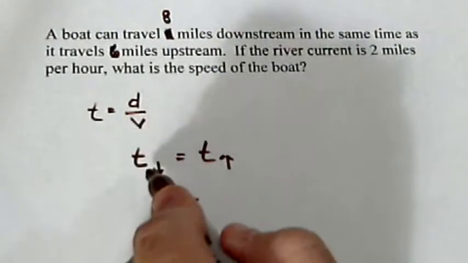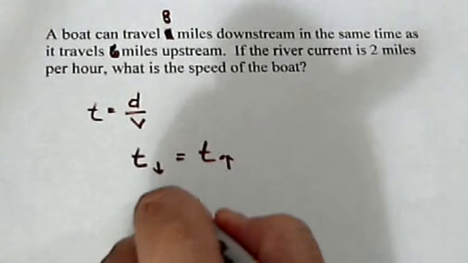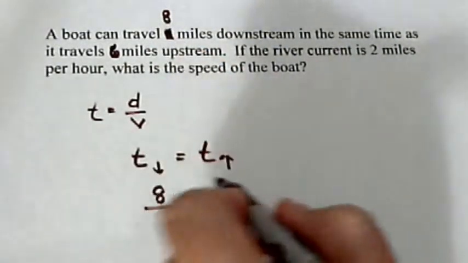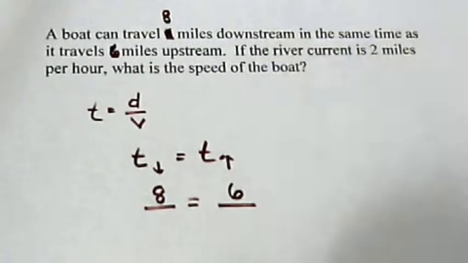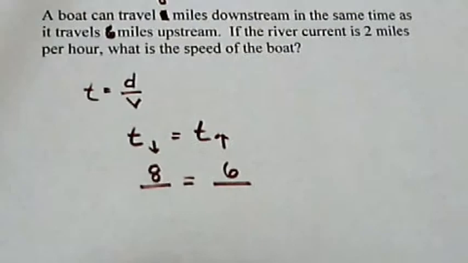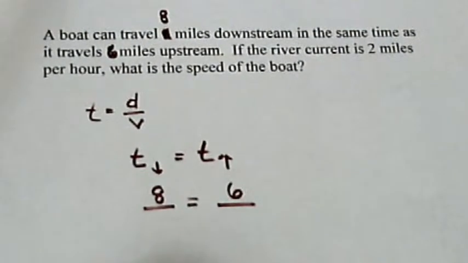Going downstream, the boat went 8 miles. Going upstream, the boat went 6 miles. So those are the distances. We put that on top. Now, what about the speed?